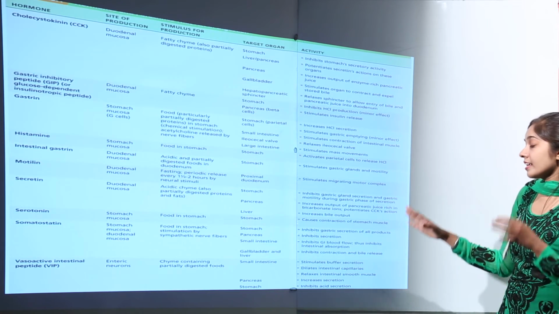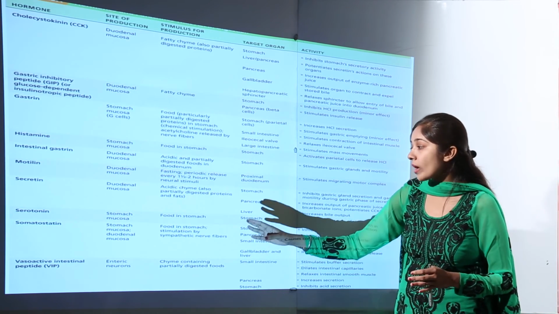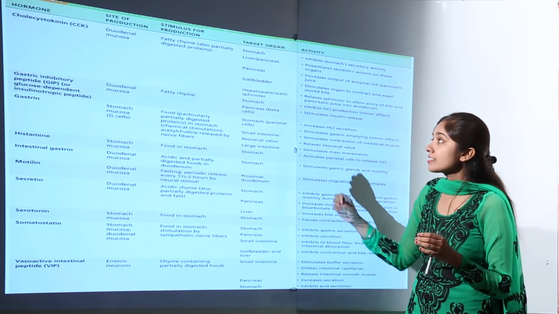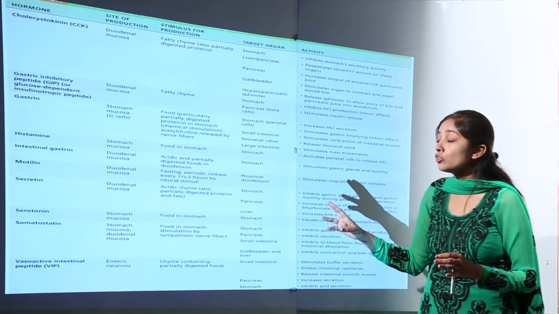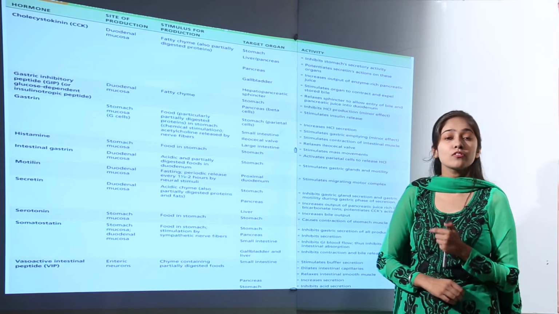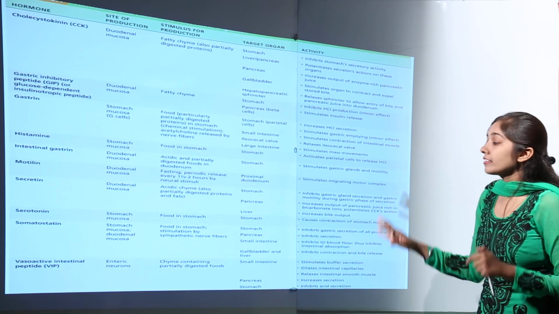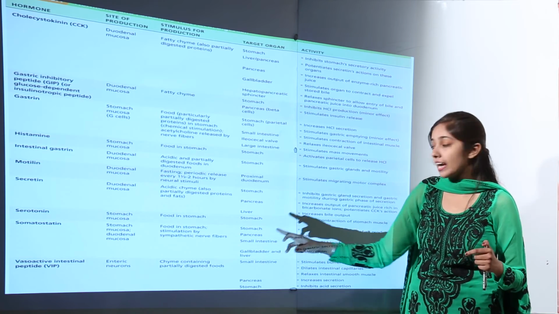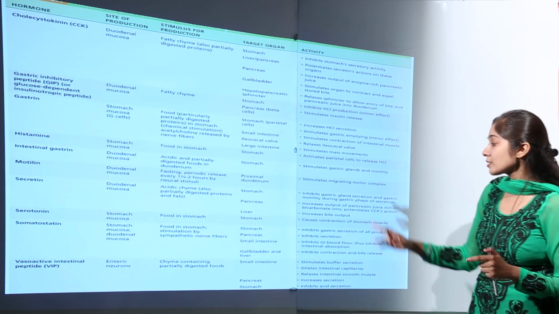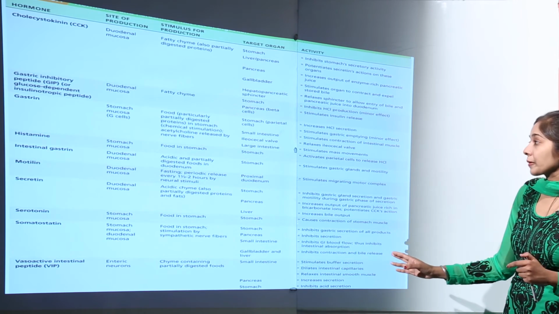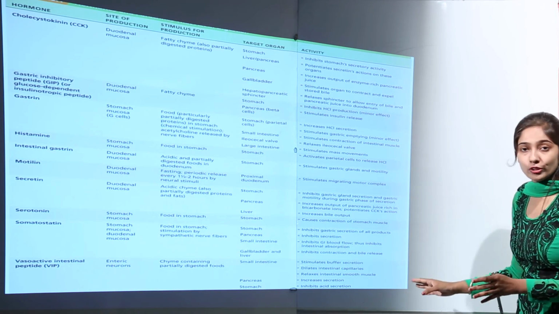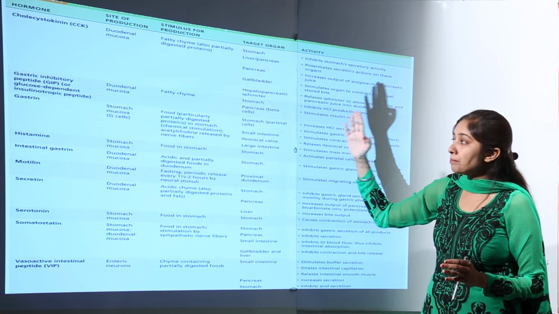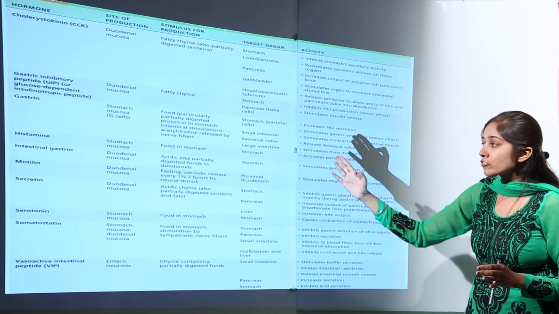So this is the activity shown by vasoactive intestinal peptide, VIP. VIP is also one of the important hormones. The site of production is what? Enteric neurons, and the stimulus is chyme containing partially digested food, and the target organs are the small intestine, pancreas, and the stomach.